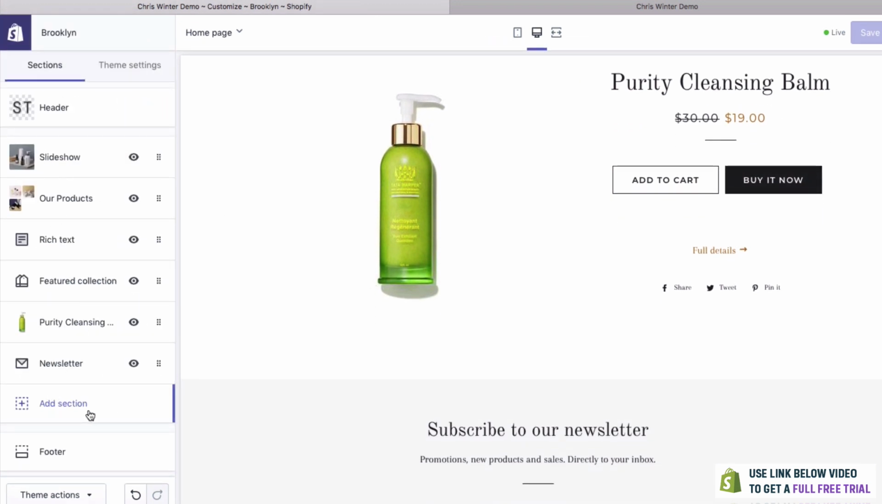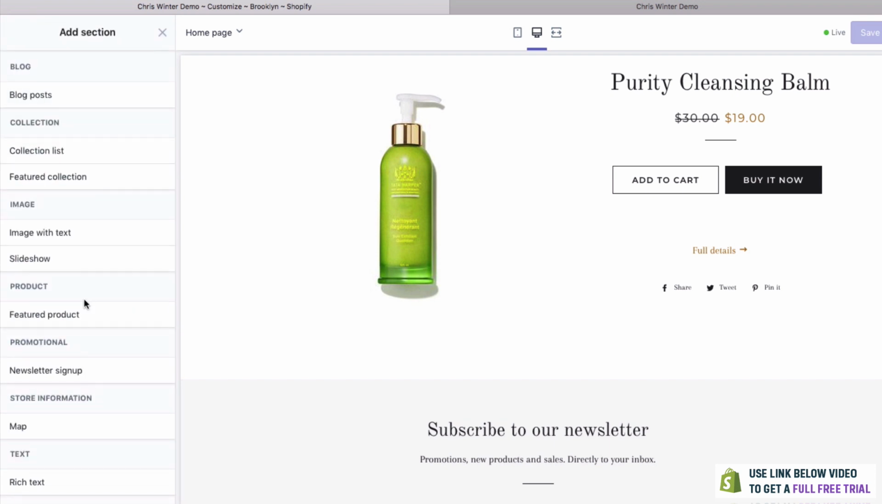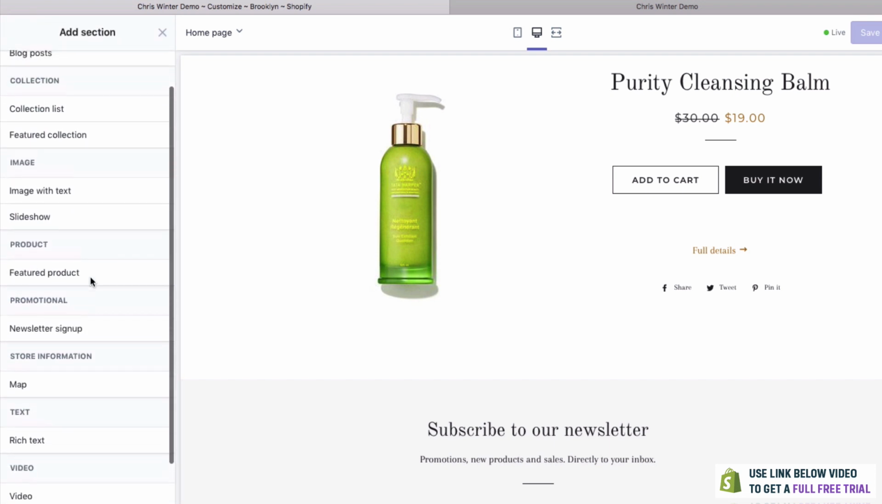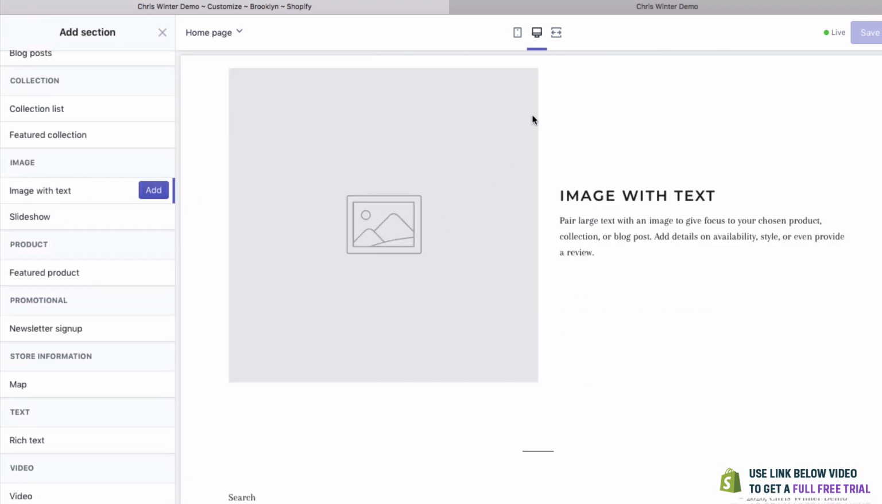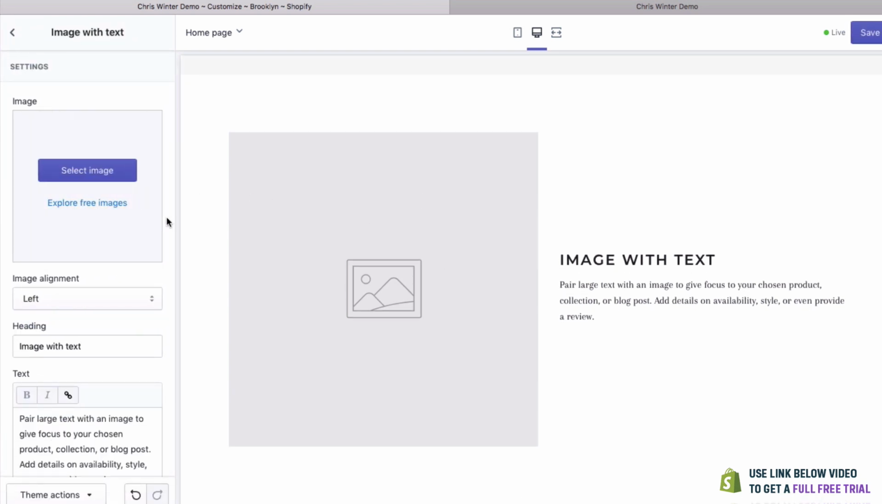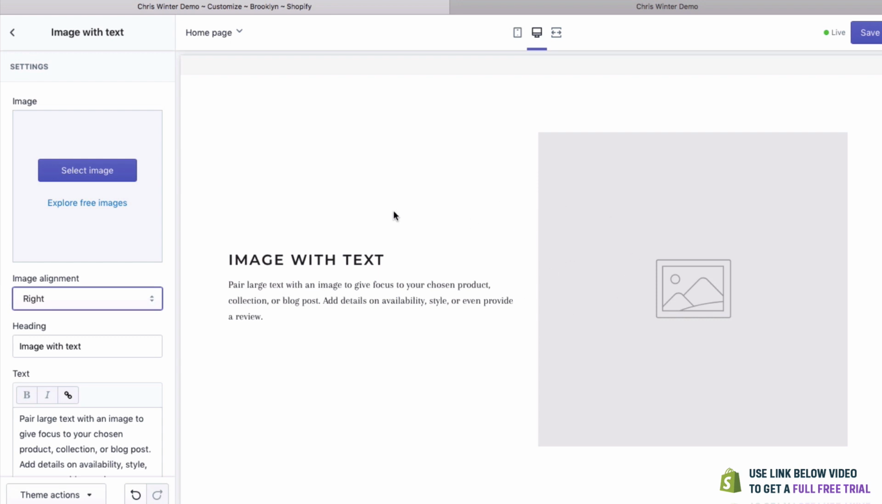Of course, we can add other sections. Let's take a look at this. Let's add a section. How about we add an image with text? So it's like this. You've got an image on the left, and you've got some text on the right. To do this, all you need to do is click Add. And let's put the image on the right here. I think that will look a bit better.